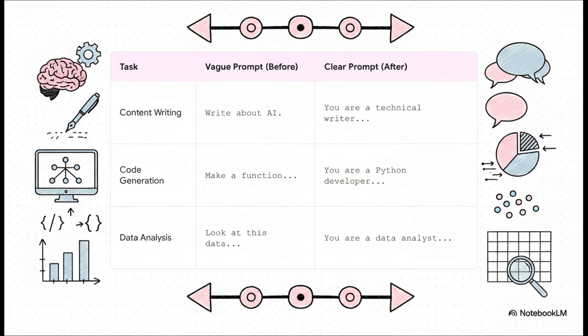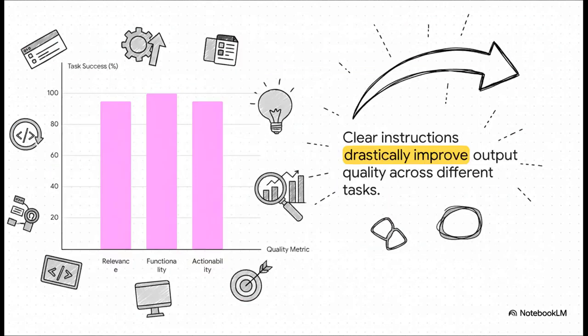You can see it, right? We've applied our 5-step formula to every single one. And the results? They are absolutely staggering. With clear instructions, the relevance of the output just skyrockets, from a mediocre 40% to an incredible 95%. For something like writing code, functionality goes from a basically useless 10% to a perfect 100%. And for data analysis, how actionable the insights are jumps from 10% all the way up to 95%. I mean, come on, the numbers just don't lie.